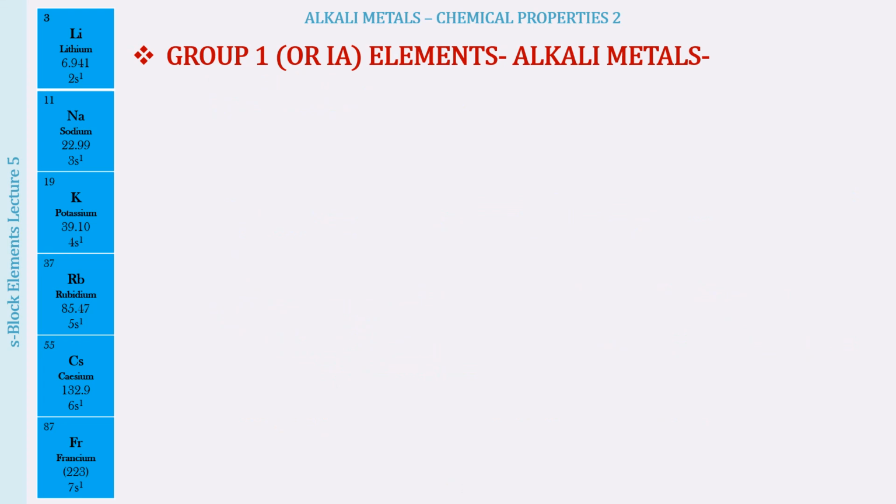So this brings us to the end of today's discussion, but not to the end of the chemical properties of the alkali metals. There are still some more, very, very important properties that we have to discuss, and we will be taking them up in the next lecture. For example, we have to discuss a question which is repeatedly asked in all types of examinations, be it JEE Mains, Advanced, NEET, or even the AIIMS examination, and that is the reaction of the alkali metals with liquid ammonia, which we will discuss in detail in the next lecture. Alright, so we will be winding up the discussion on the chemical properties in the next lecture, but now it is time for the lecture review questions, to see how much you have gained from this lecture.